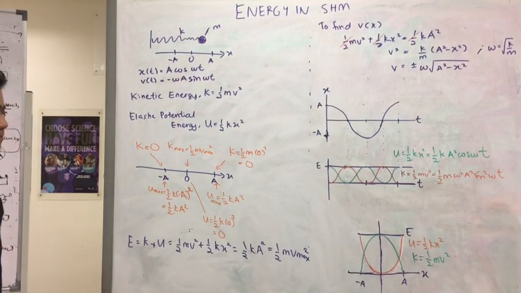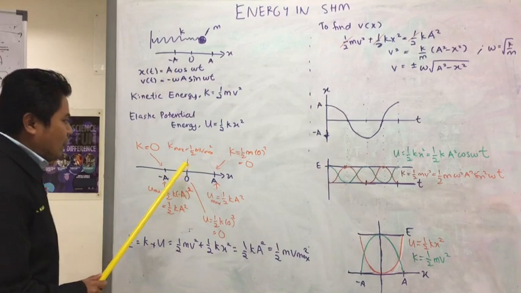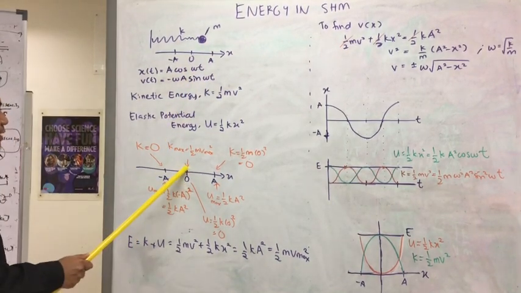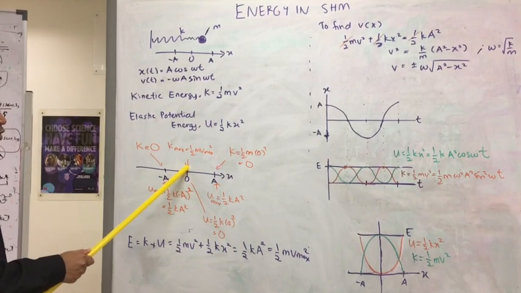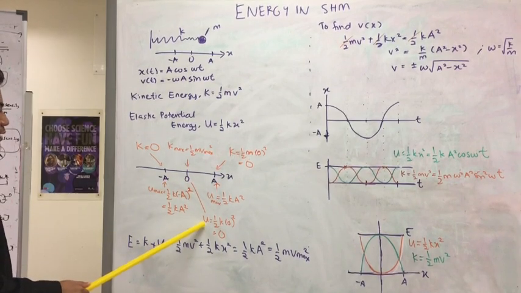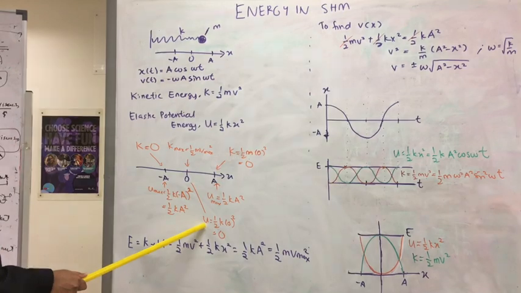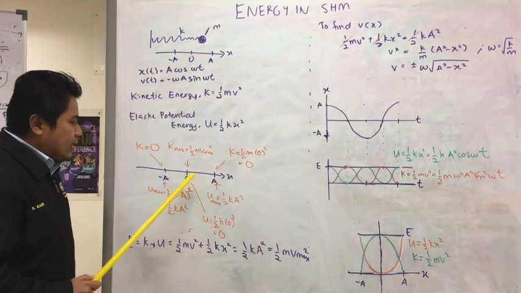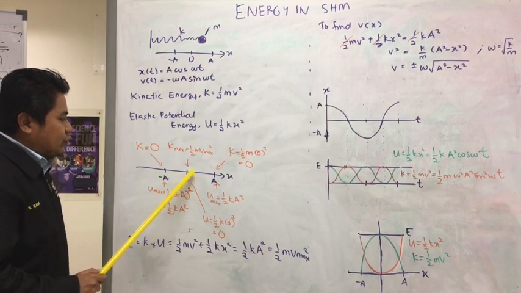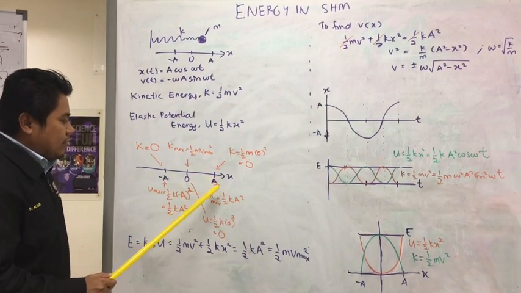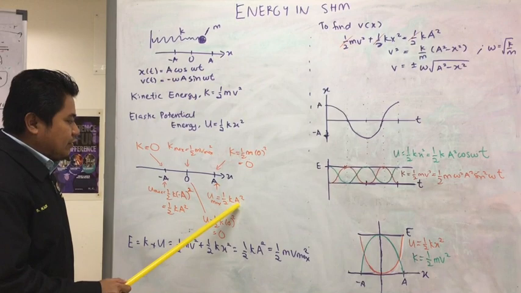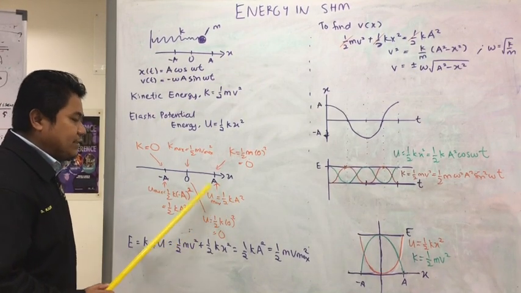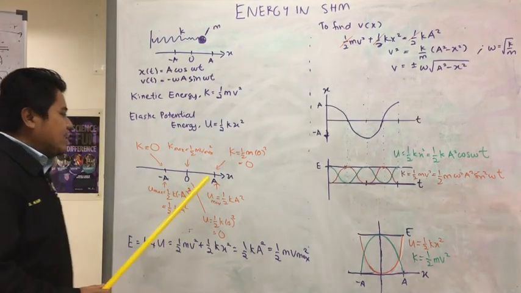Alright, so let us consider what happens to both the kinetic and elastic potential energy at three important displacements. First, when the mass is at the equilibrium point, x is zero, so we have zero elastic potential energy. And then when we stretch it, x equals A, so the maximum potential energy is half kA squared.